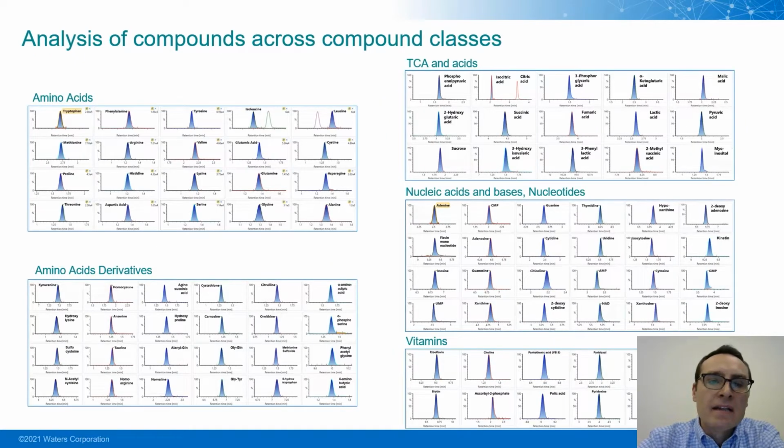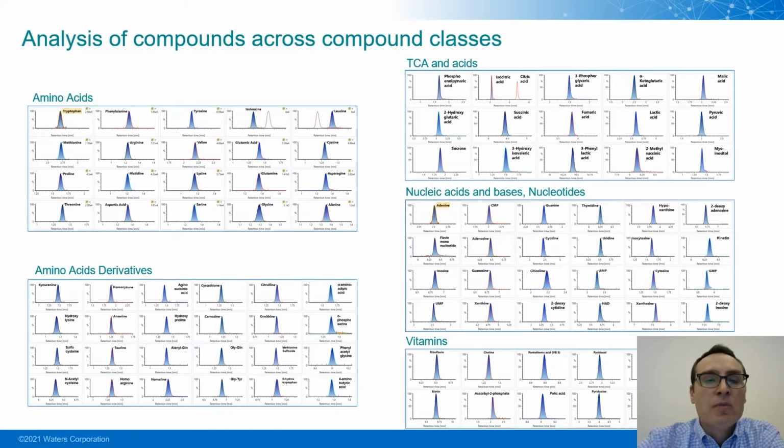Instead of overlaying the data, because we know the mass to charge and retention time of each component, the BioAccord can resolve all of this information into independent chromatograms. Here we can see many of the different compound classes that we can measure with a single method. We can also see that using ultra-performance liquid chromatography and our Premier technology enables great peak shape and separation performance of many compounds that are often quite challenging to separate and analyze confidently.